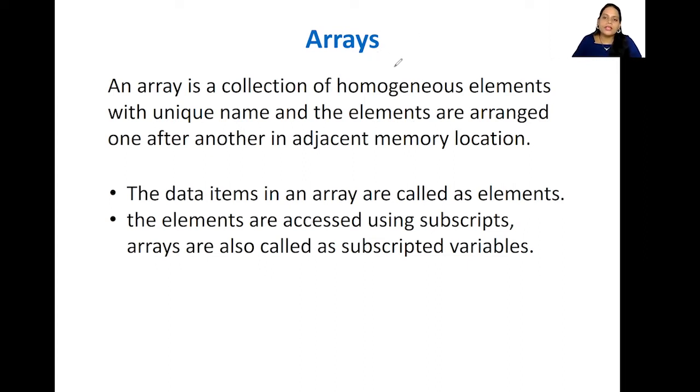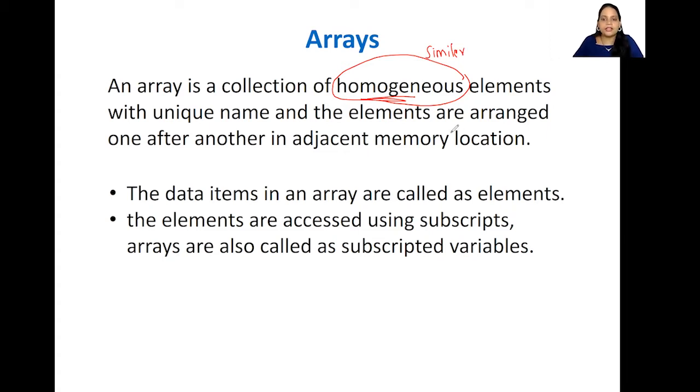So arrays. Now what is an array? An array is a collection of homogeneous elements with a unique name, and the elements are arranged one after another in adjacent memory locations. Whenever we say an array, two things you should remember: homogeneous elements, which I told you is nothing but similar data type, so in arrays you cannot have different data types, it has to be a single data type.